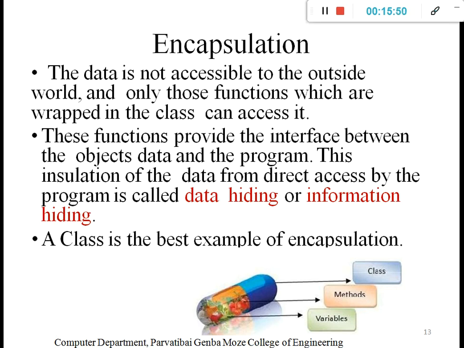Again, we can say that a class is an example of abstraction, and also an example of encapsulation. We will understand later how exactly the class is an example of both. This is simply a capsule. Everyone knows the capsule in medicine: we take a capsule that contains multiple medicines, but we don't know what exactly is inside it, and we directly take it. That is a simple abstraction process.